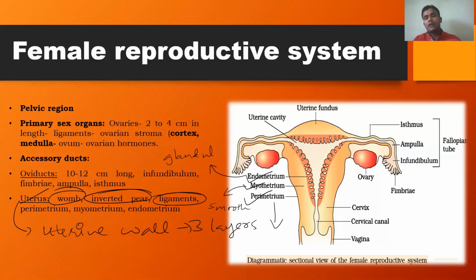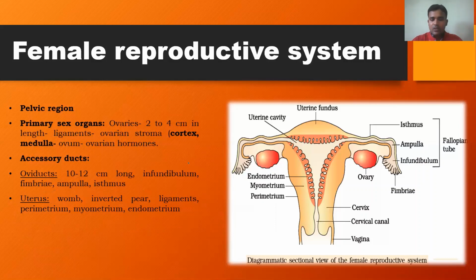The very important point regarding the endometrium is that its tissue has the capacity to undergo degeneration as well as regeneration. So this is regarding the different layers of the uterine wall.